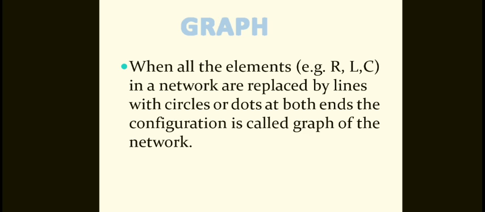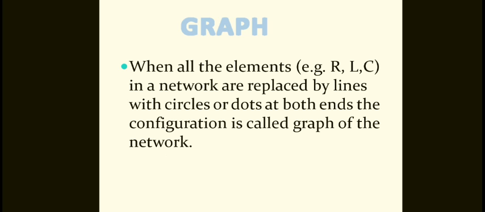Now, what is a graph? When all the elements R, L, C in a network are replaced by lines with circles or dots at both ends, the configuration is called the graph of the network. If you take any network, you replace the elements by lines with dots or circles at both ends.